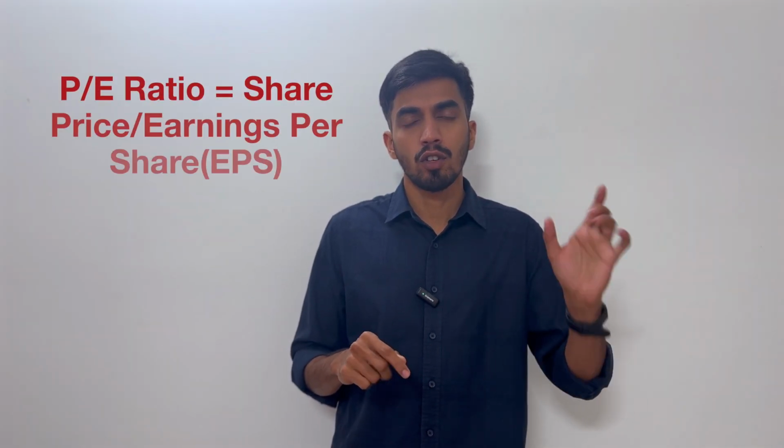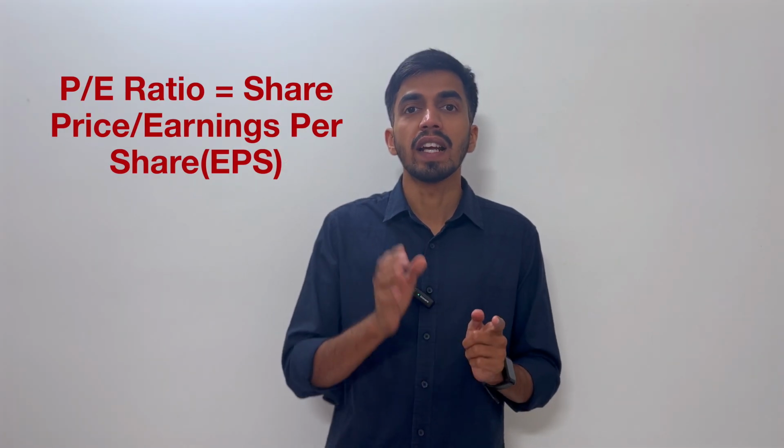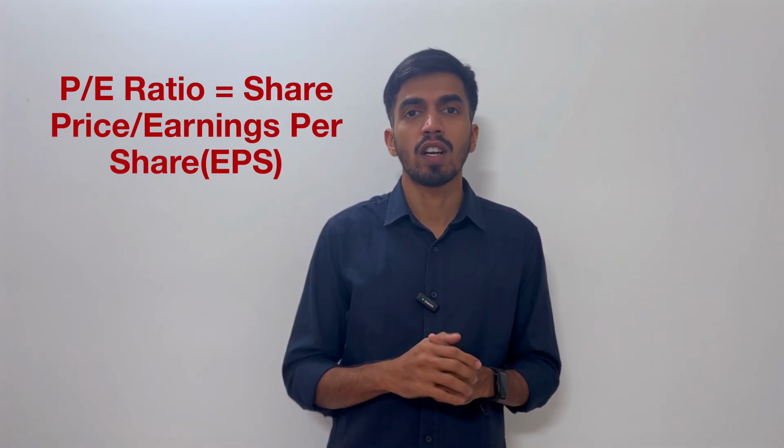So the formula for PE ratio is price divided by earnings per share, EPS. So now you heard one new term called EPS, right? So we have to define EPS also. Let's go slowly, one step at a time, so that you will get complete clarity on what I am talking about.